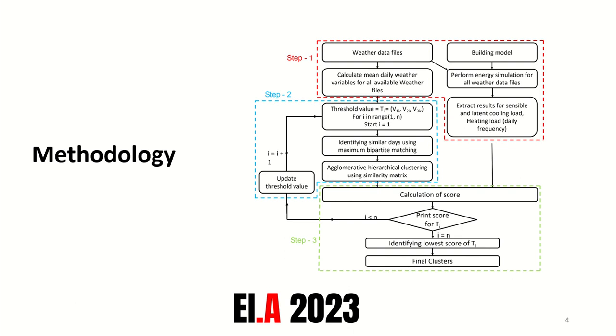Here is a flowchart of our methodology divided into three main steps. First step is preparation and extraction of all required input data. Second step is our algorithm where we classify cities. Third step is evaluating the classification and assigning a score.